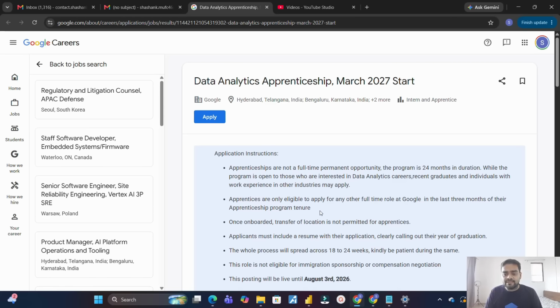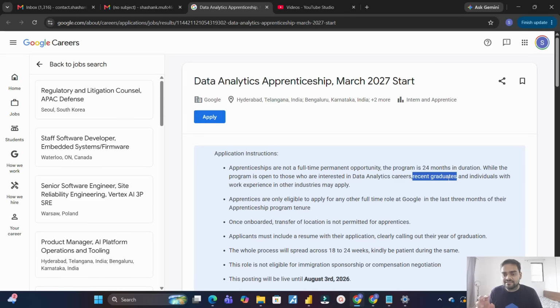Now, a very important thing: what is the eligibility criteria? This program is open to those who are interested in data analytics careers. Recent graduates can apply. What does recent graduate mean? Recent graduates means freshers who are completing their graduation this year, 2026, and who have completed graduation in the recent couple of years.